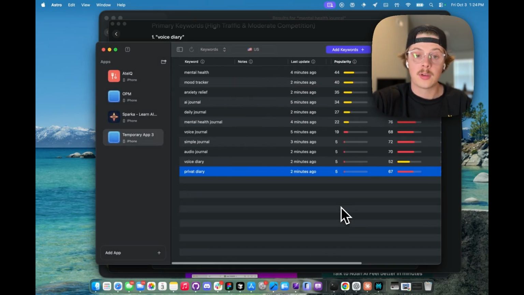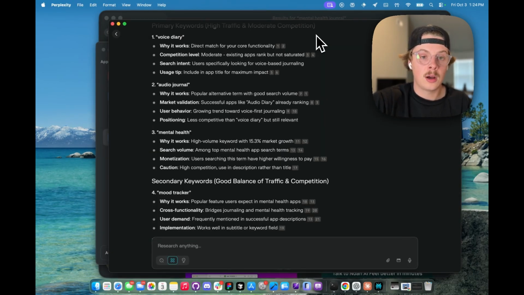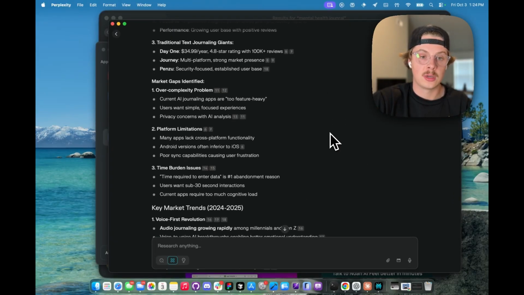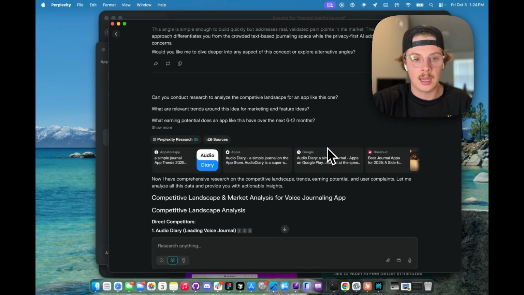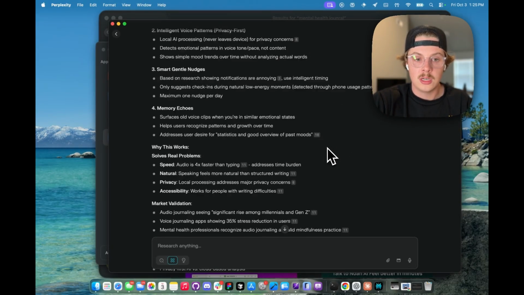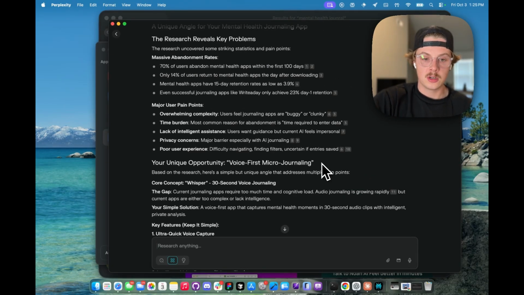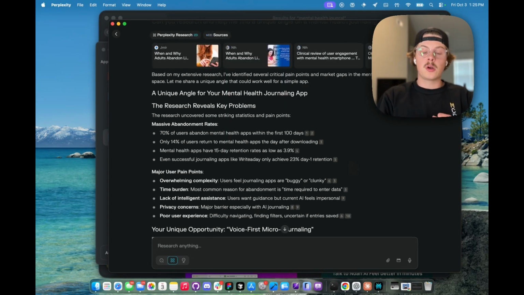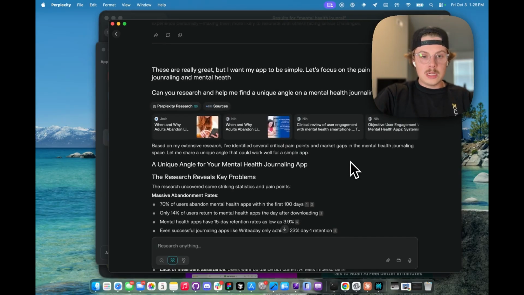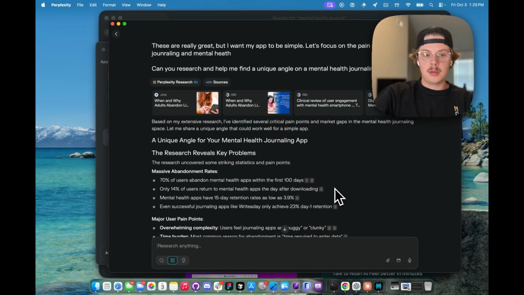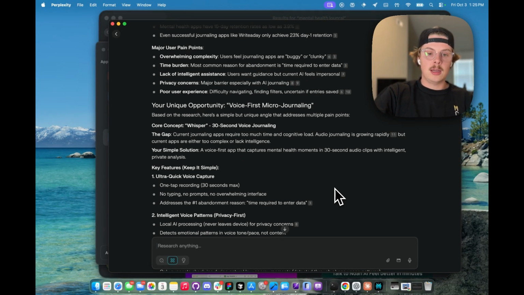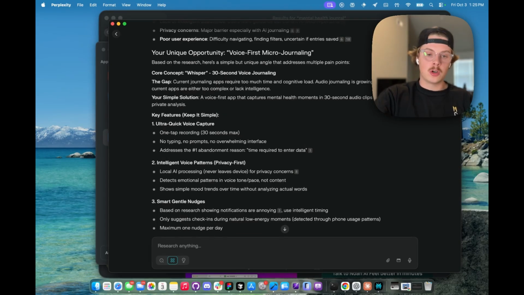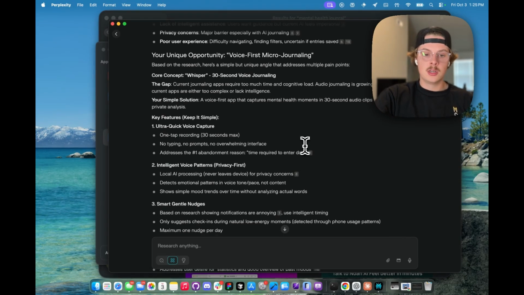So, okay, we have got our app idea. We have got our app, Whisper. We have validated it. We have gone through all the steps to get a really good understanding of the market and different opportunities we have for features and things like that. So over the next 13 days, we're going to be building Whisper. Maybe the name will change, but we're going to be building Whisper, our AI journaling app. The core feature is a 30-second voice journaling app with some AI features.